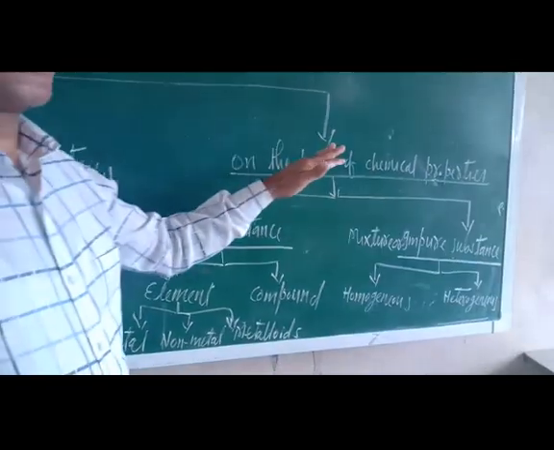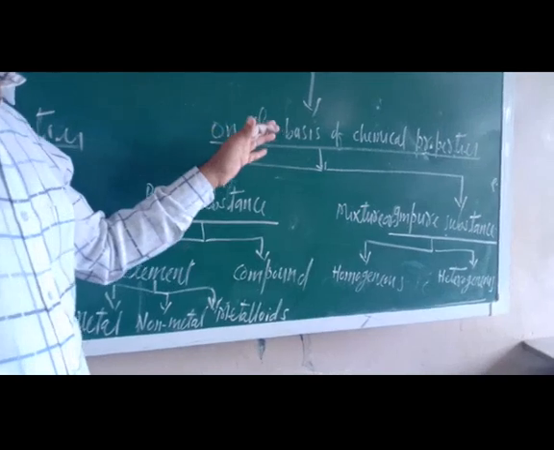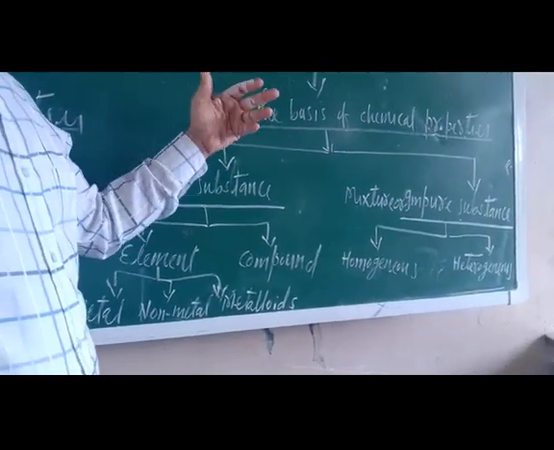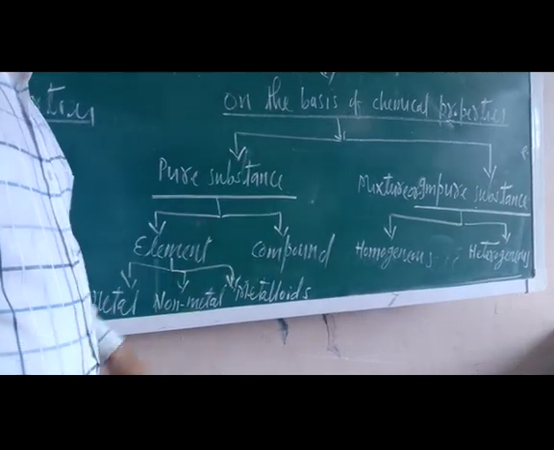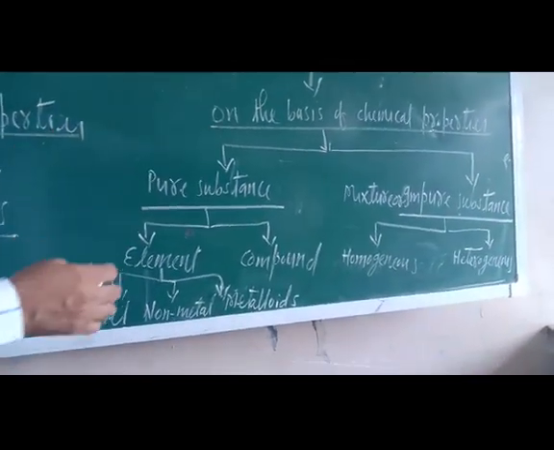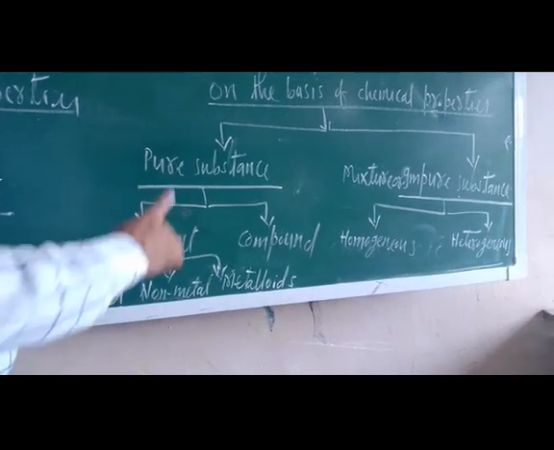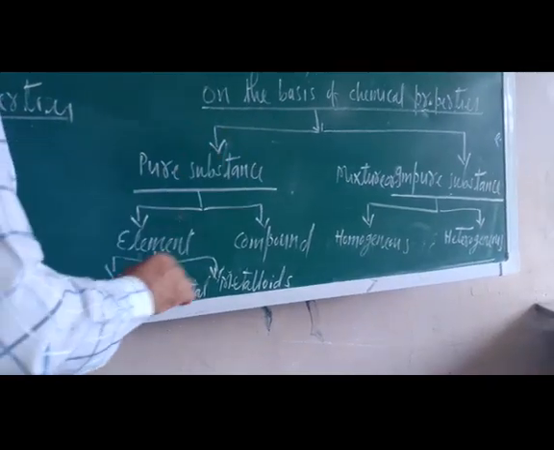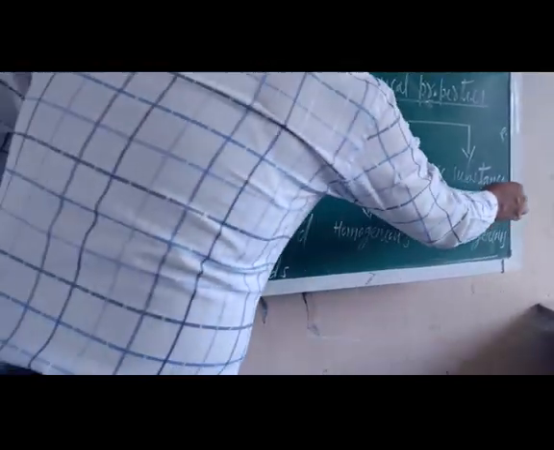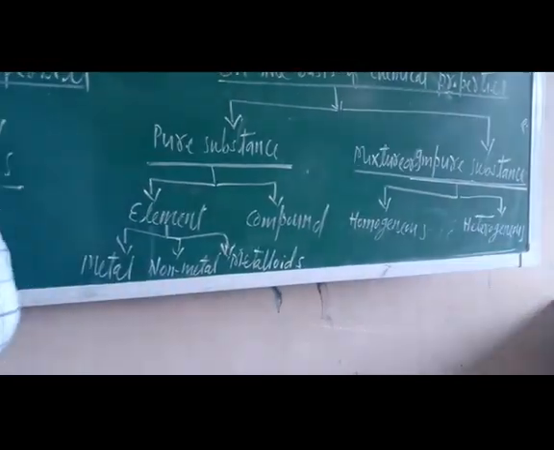On the basis of chemical property, you know that chemical property is related to electrons and their behavior, how they react with other elements. On that basis, matter is of two categories. The first one is the pure substance, the second one is the impure substance or mixture.